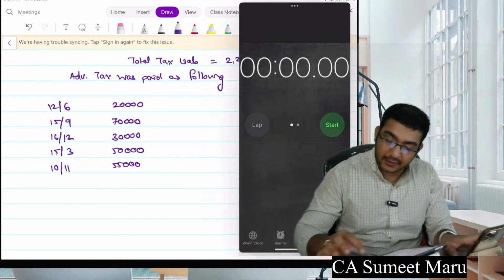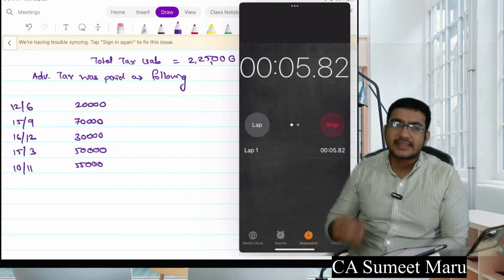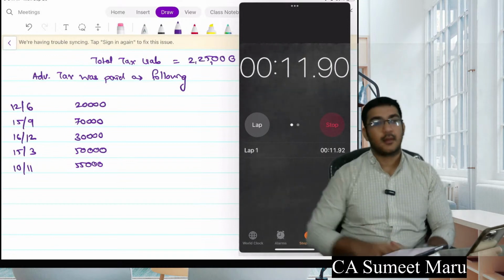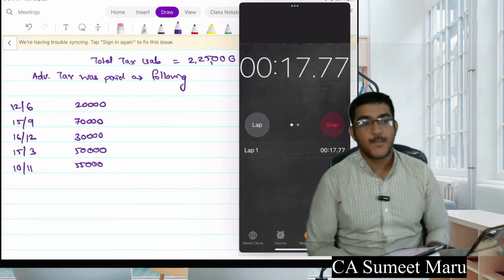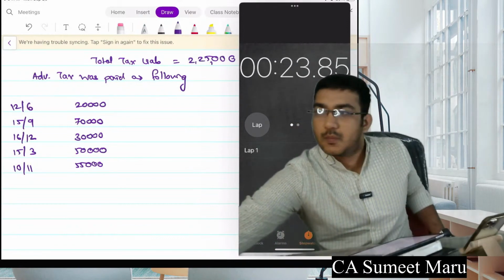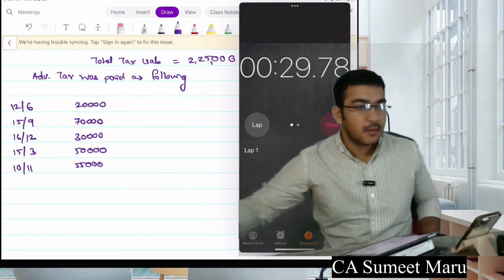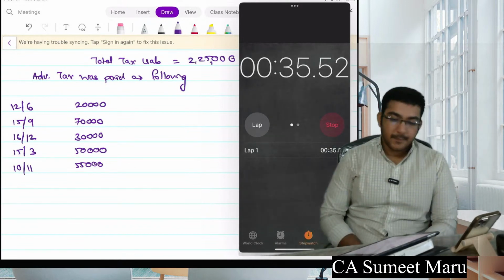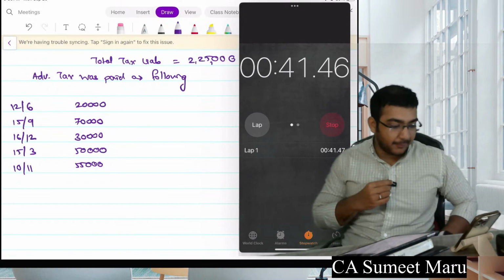I'm giving you 5 minutes for this now. Ask me if you have any queries. While solving, if you are stuck somewhere, ask me without hesitation, bindas. And just give me a minute, I will just fill my bottle and be back. In the meantime, please post your answers.